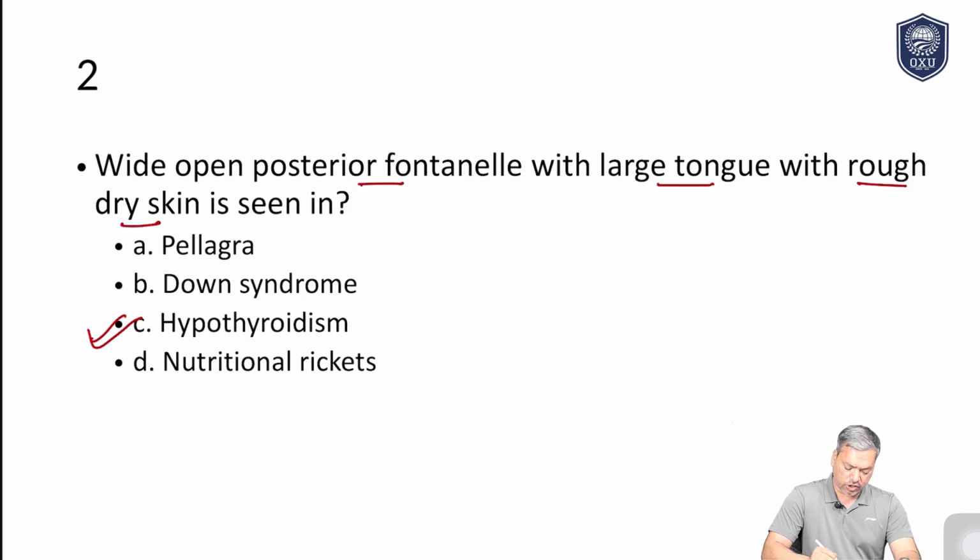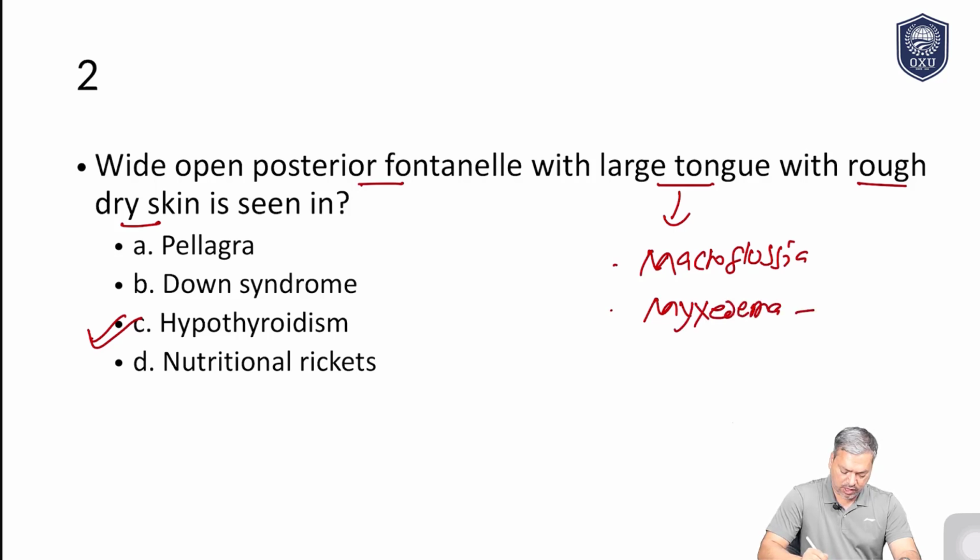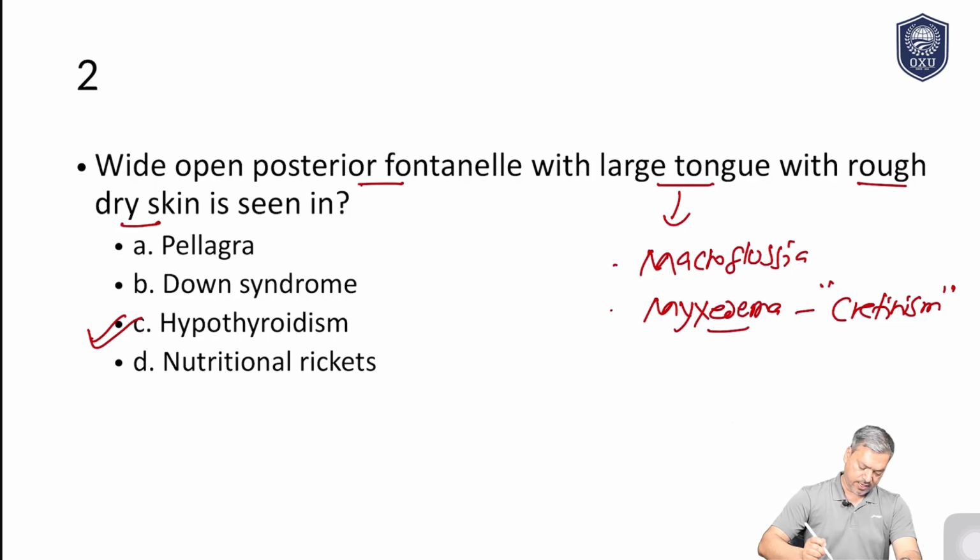There is a large tongue, which is called macroglossia, and rough and dry skin. This is a feature of myxedema. In a baby, we use the term cretinism because the IQ level is very low, but myxedema is the term we use when the skin is very dry and rough. So if I consider all the clues which are given to me, then the answer is hypothyroidism.